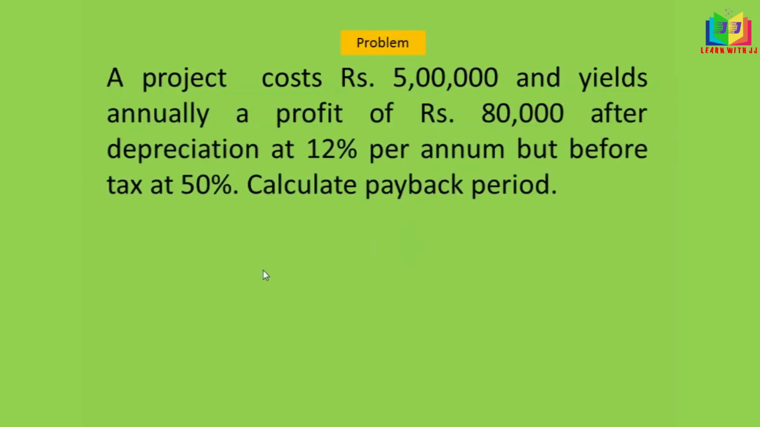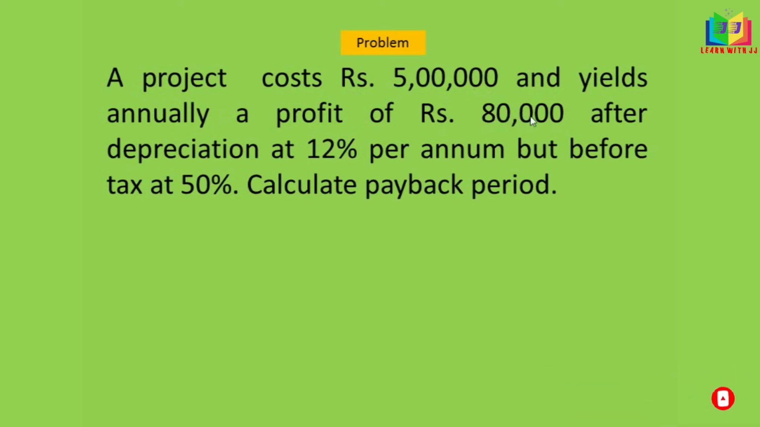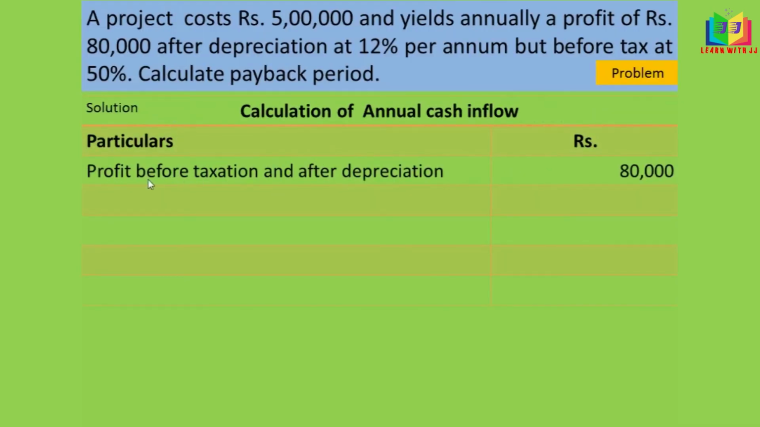Okay, and we'll see one more problem. A project costs rupees 5 lakh and yields annually a profit of rupees 80,000. Annual profit is 80,000 after depreciation at 12% per annum, but before tax at 50%. Calculate payback period. Here the profit was given after depreciation and before tax, so we have to subtract the tax here. Okay, let's see how to do.